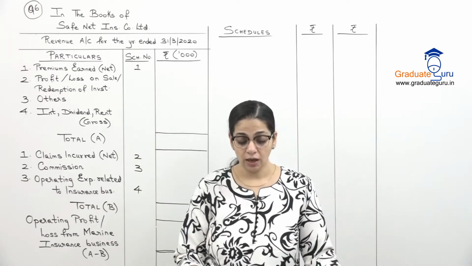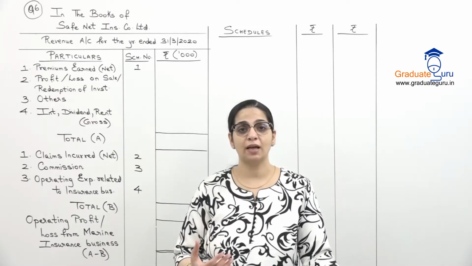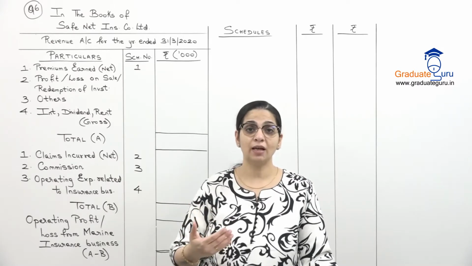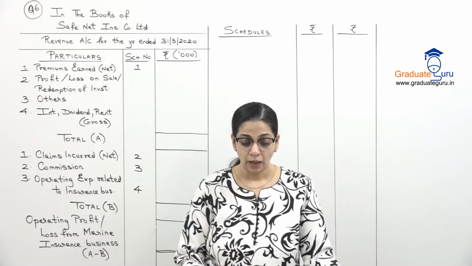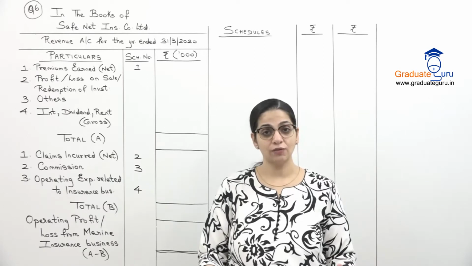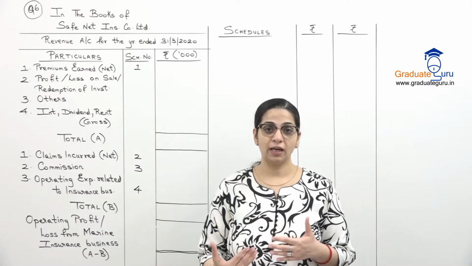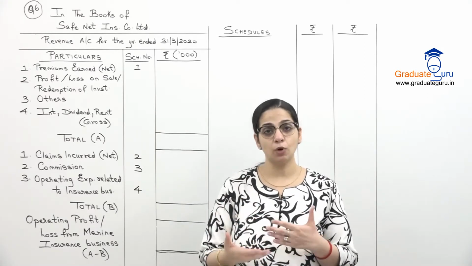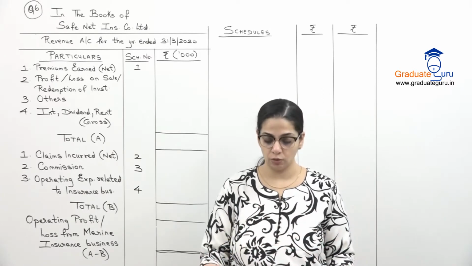Bad debts is given. Again, it is given for the entire business. If bad debts is for the whole business, I will not take it as a part of my revenue account. We will show that separately in our profit and loss account, which we are not going to prepare in this sum. Profit on sale of investments is given, and here they have specified that it is in respect of marine insurance. We are preparing the revenue account for marine insurance, and this particular head, that is profit on sale of investment, is for that business. So this we are going to include here.